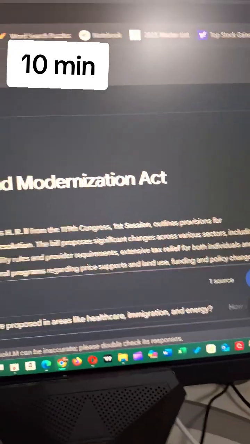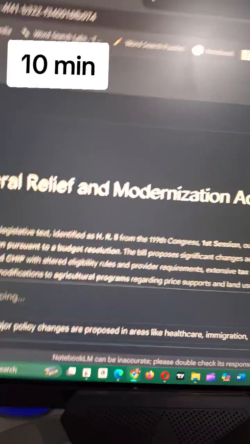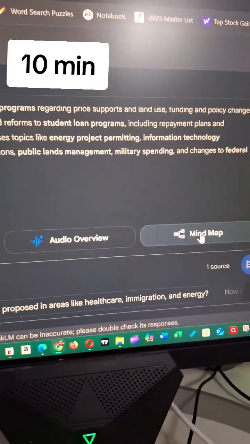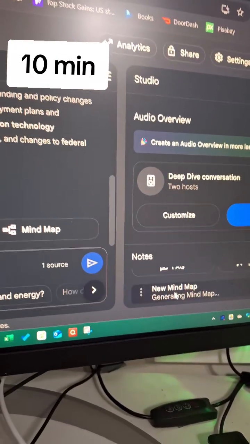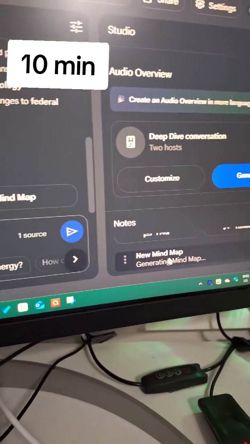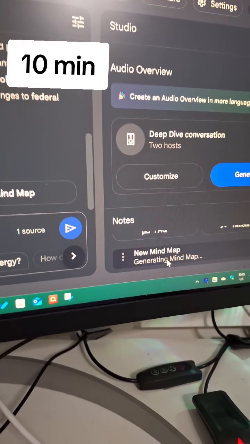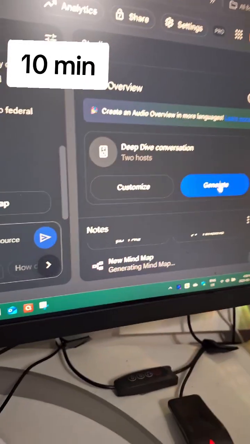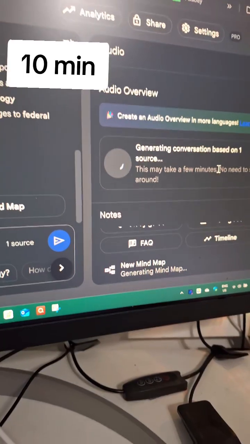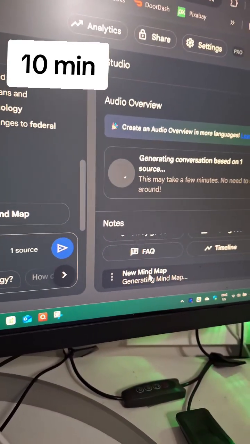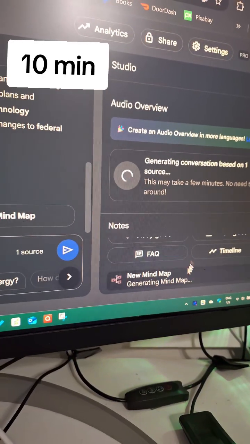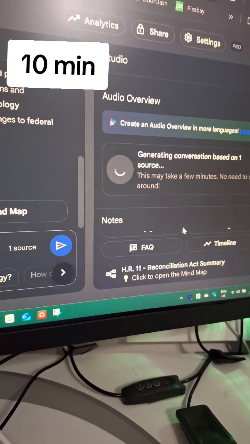Okay, so there it's changing now. Federal Relief and Modernization Act. So that's its proper name. Let's scroll down a bit and let's create a mind map for it. Okay, mind map will appear over here, down in this area at the bottom. The other thing we'll do is we'll generate a podcast about the bill. Okay, so the podcast is generating, mind map is generating.